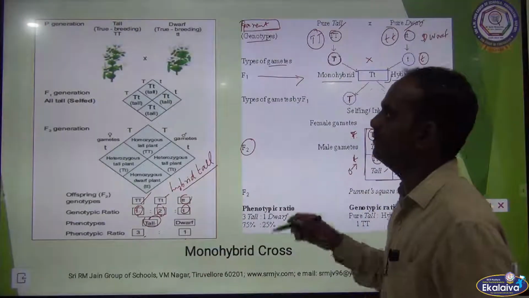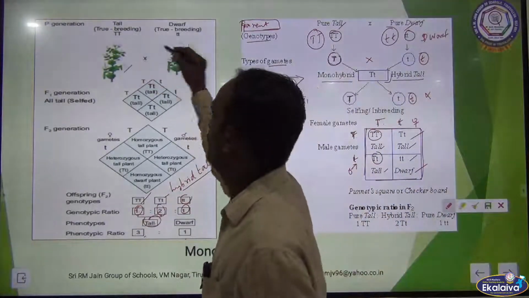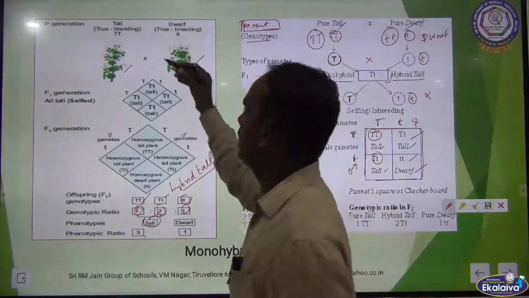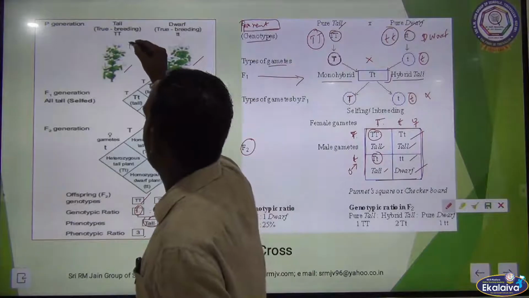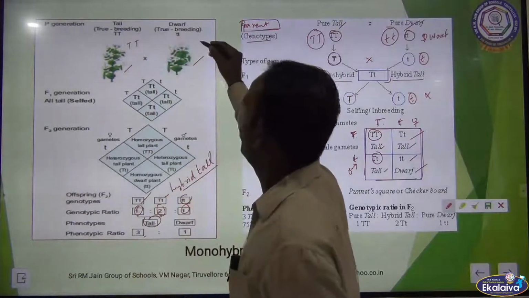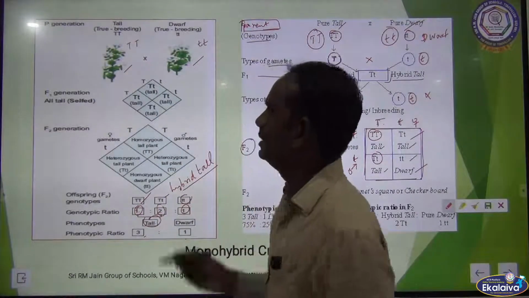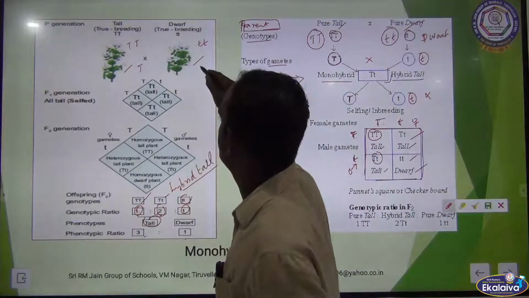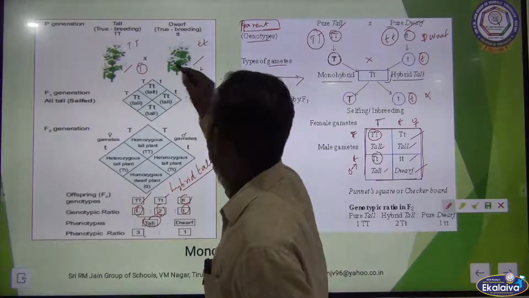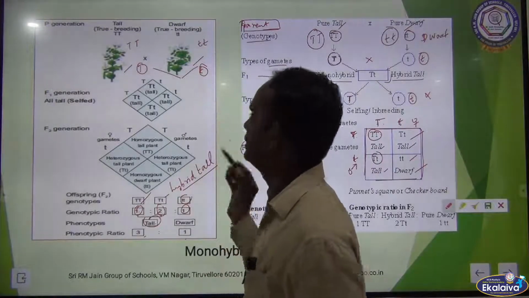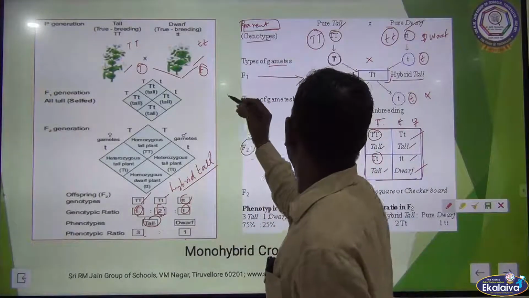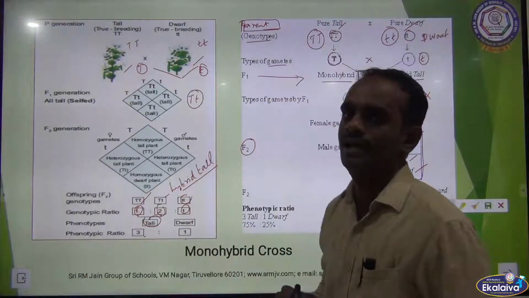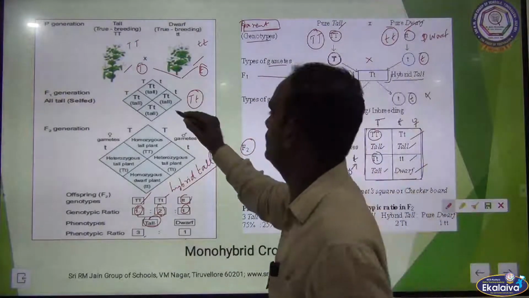Once again I am repeating. See here, this is the tall plant and this is the dwarf plant. This is the parent generation. Tall plant means true breeding capital T. Dwarf plants are also true breeding, small t. What are the possible gametes? Here is capital T and here is small t. These gametes are crossed and fused together to form a hybrid, capital T small t. This is the F1 generation, hybrid tall.